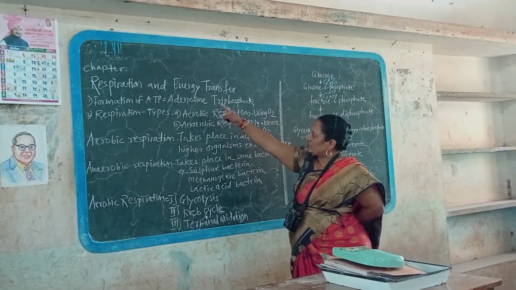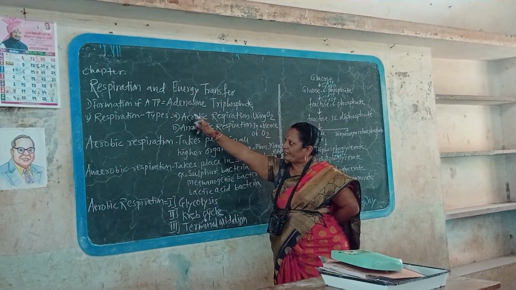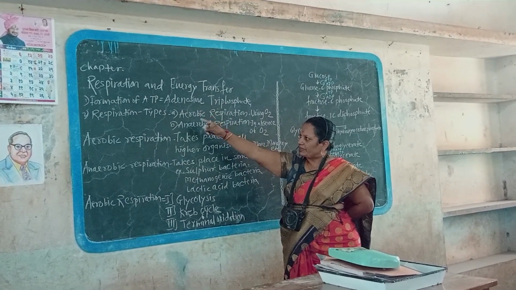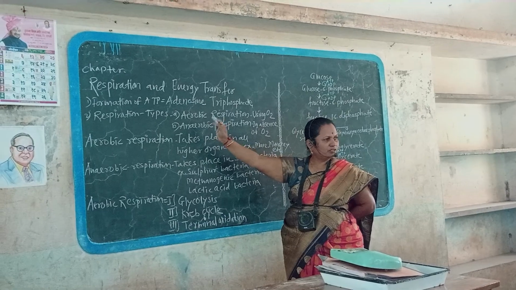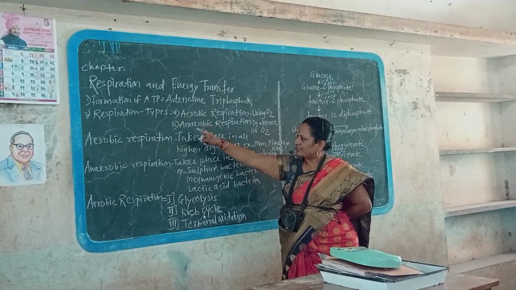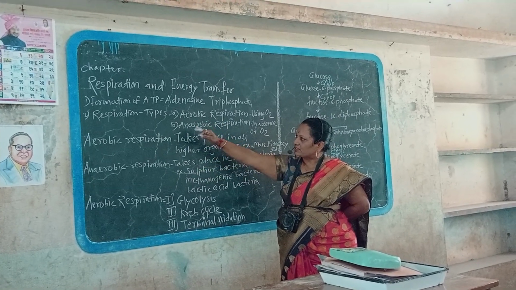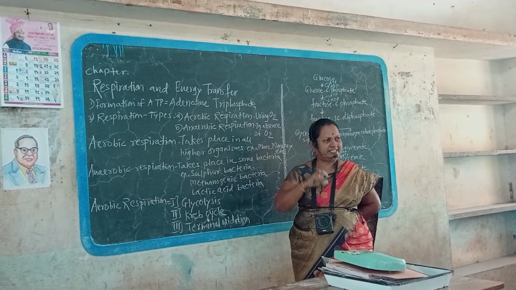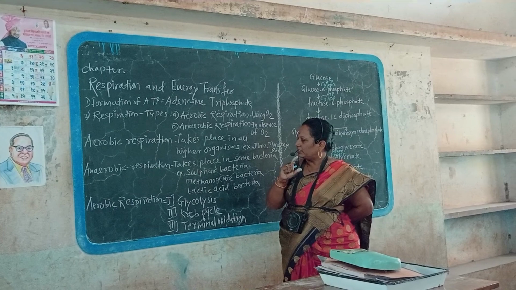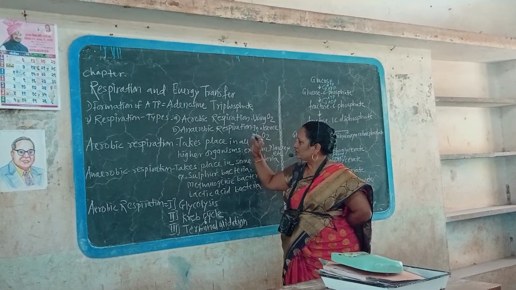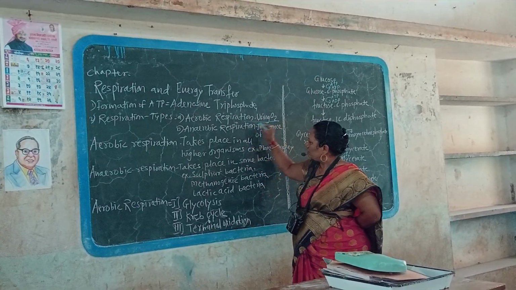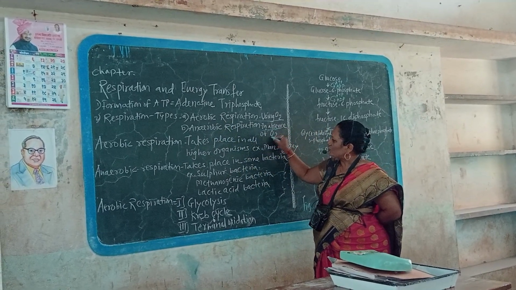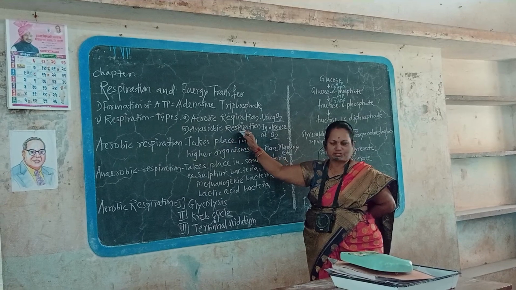The chapter is respiration and energy transfer, the formation of ATP. What is the long form of ATP? Adenosine triphosphate. ATP is produced from glucose and other compounds. Respiration is mainly of two types, external respiration and internal respiration. Internal respiration includes respiration by using oxygen, which is called aerobic respiration, and respiration in the absence of O2, which is called anaerobic respiration.